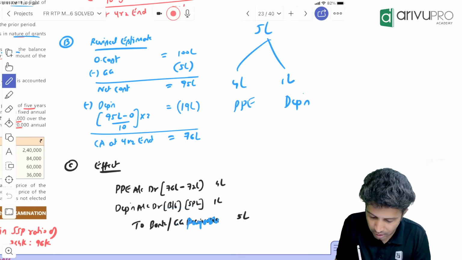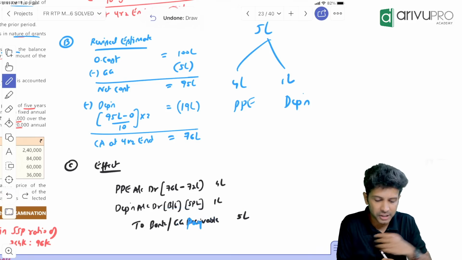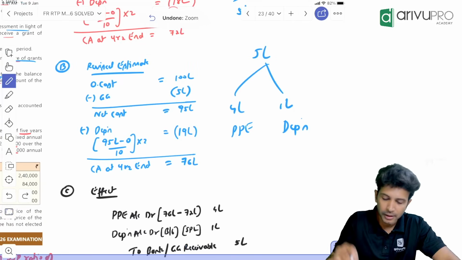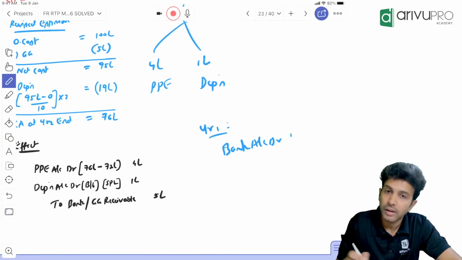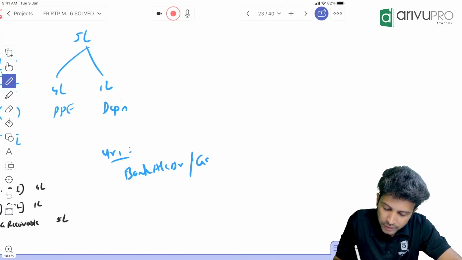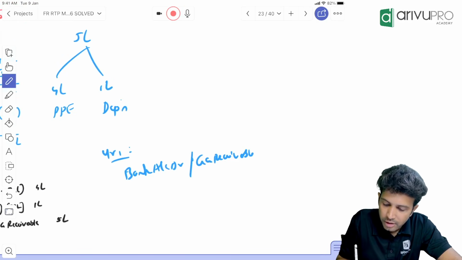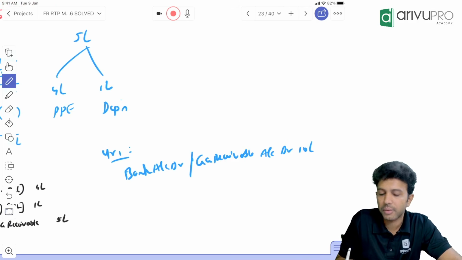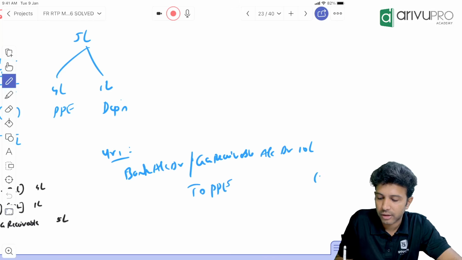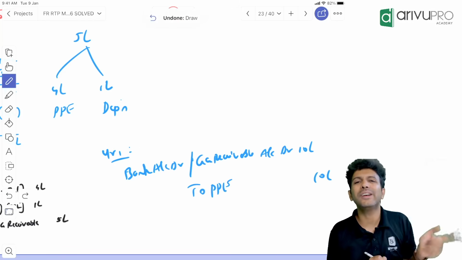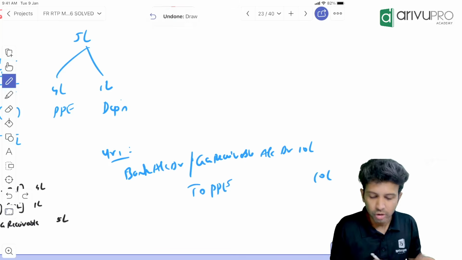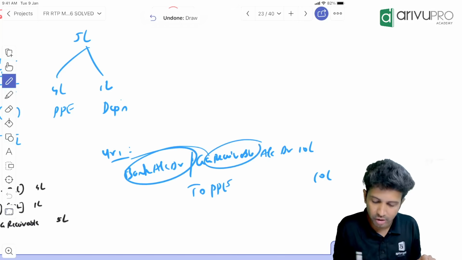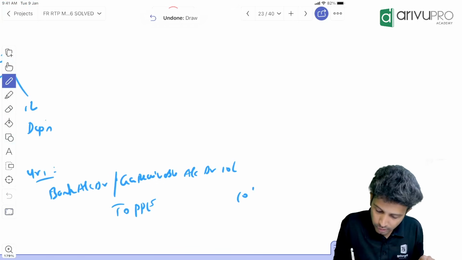GG payable account debit 5 lakh. Or rather you can adjust from GG receivable only. Because initially, in year 1, what entry would you have passed? If you had received the grant, you would have written bank account debit 10 lakh, or GG receivable account debit if it is not yet received, to PP account. Correct. This is the entry you would have passed in year 1. Now you need to reverse this, to what extent? 5 lakh, because you have taken 5 lakh extra grant. So, same entry, you will credit GG or government grant receivable to the extent of 5 lakh.